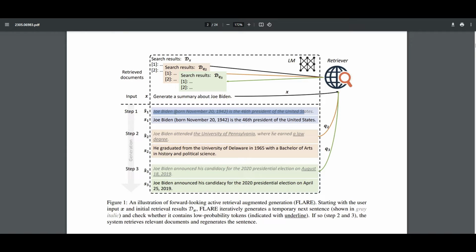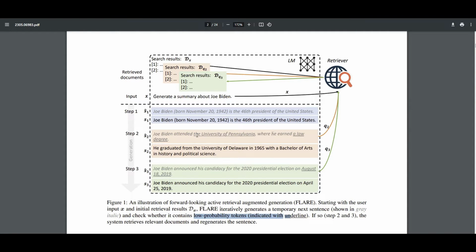As you can see here, each generated token or word has a probability. For example, how confident our model is about this date. For this sentence, everything was pretty confident, so we got this response back. But following on top of that, it says Joe Biden attended the University of Pennsylvania, where he earned a law degree. Now, as you can see, these underlined tokens or words are the ones that the model is not confident about. These have low probability tokens.